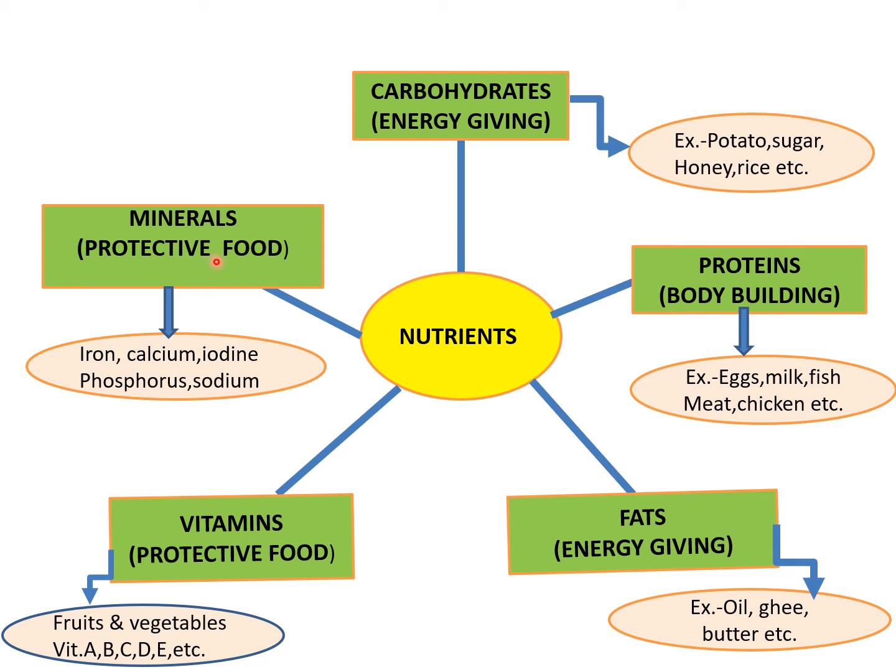Then minerals are also protective food. They are also found in different foods, like iron is found in spinach and apple. Calcium is found in milk. Okay, so phosphorus is found in fish. Sodium is found in salt. Iodine also in salt. So these are the different minerals which are required by our body.